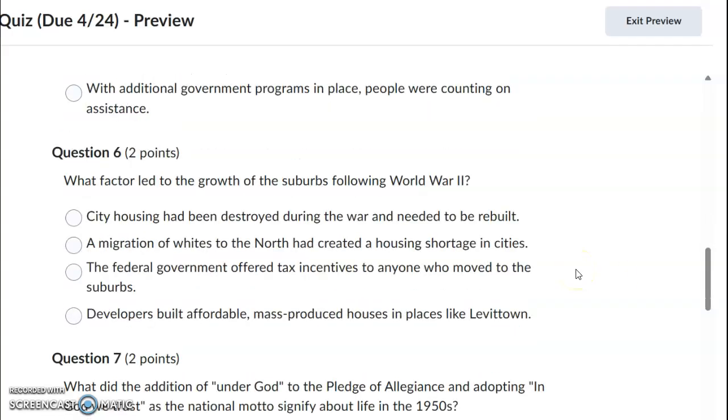Number 6. What factor led to the growth of the suburbs following World War II? City housing has been destroyed during the war and needed to be built. A migration of whites to the north had created a housing shortage in cities. The federal government offered tax incentives to anyone who moved to the suburbs. Developers built affordable mass-produced houses in places like Levittown.